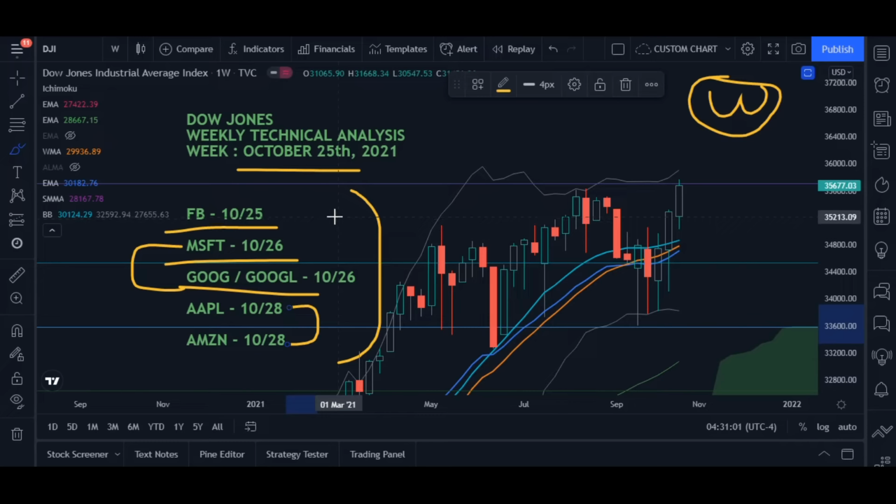It is advisable not to exit, because eventually there will be a rebound, and whenever there is a rebound, it will touch your mark. Then you can exit at plus or minus 5% or 10% profit or loss. Anyway, let's do the technical analysis here on the weekly chart first.